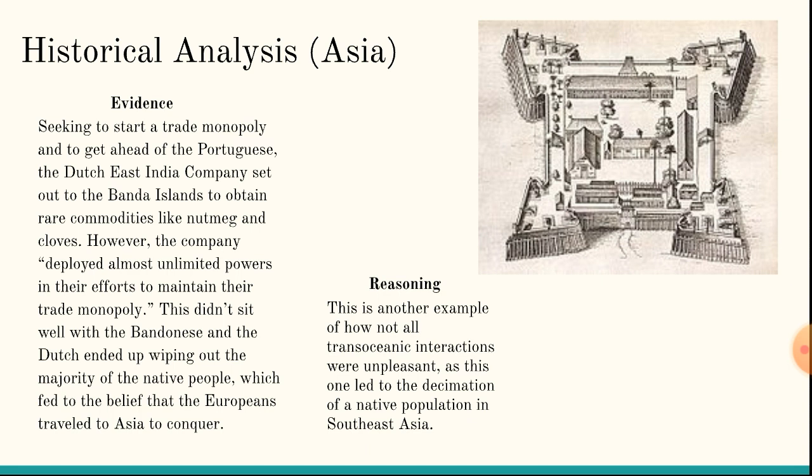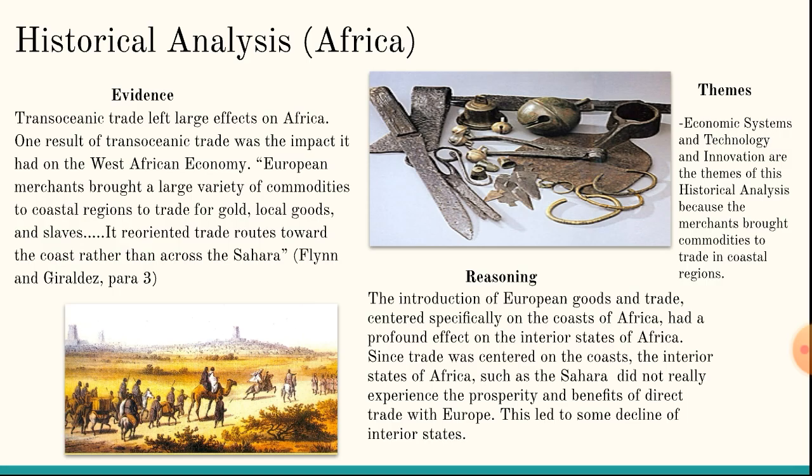Transoceanic trade generally made European countries richer, since most European countries sold manufactured goods only made in Europe and formed trade monopolies. In contrast to this positive effect, transoceanic trade had many negative effects as well. For example, the Dutch East India Company saw rare commodities in the Banda Islands and sought to usurp their competition, the Portuguese. As a result of this competition, they ended up wiping out the majority of the native Bandanese. In Africa, transoceanic trade focused trades on the coast of Africa. As a result, the interior states of Africa suffered from lack of economic stimulation and became poor.